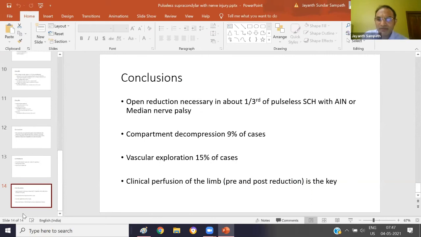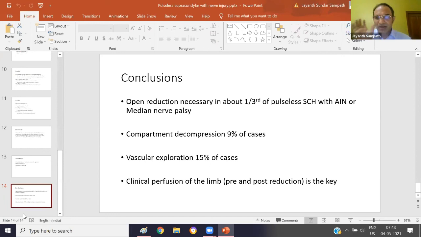So if you have a cold or a pale extremity, then it's not a pink pulseless hand. Sorry, this is a pulseless supracondylar. It's very clearly specified. It's a pulseless supracondylar. Yeah, because many of these pulseless supracondylars, after the reduction, will become pink. Even a white hand will become pink.